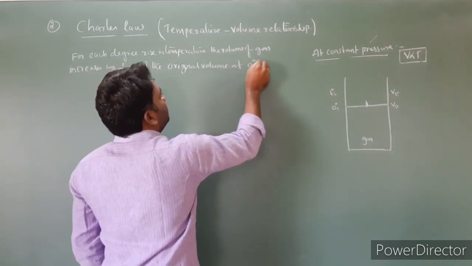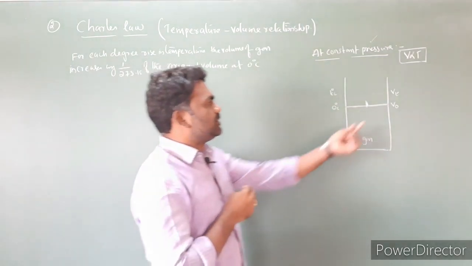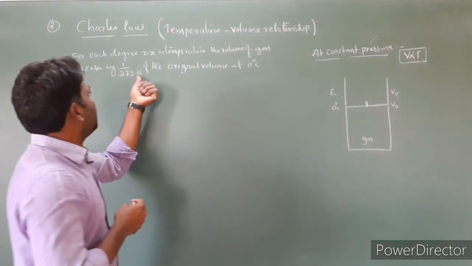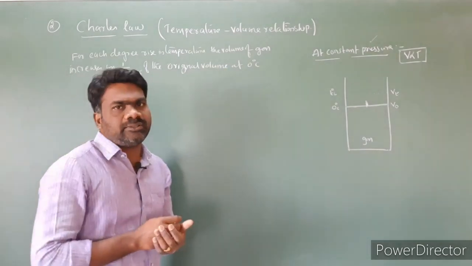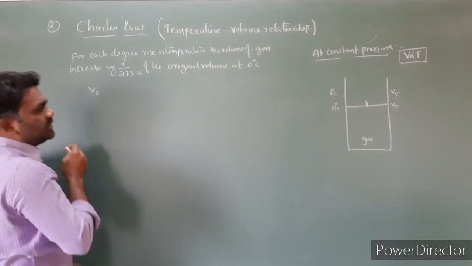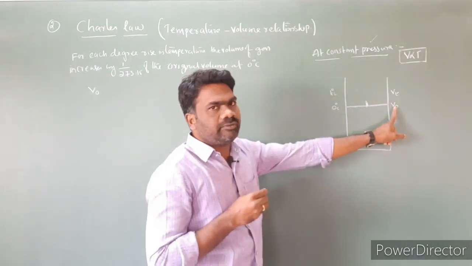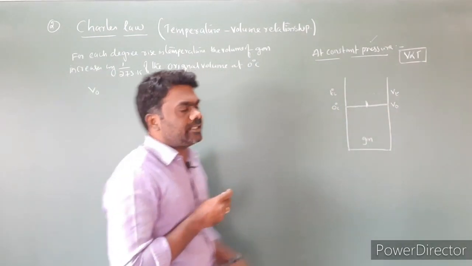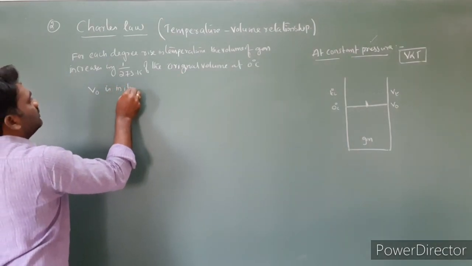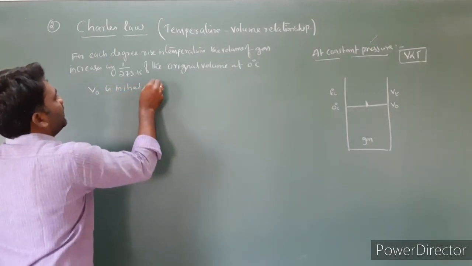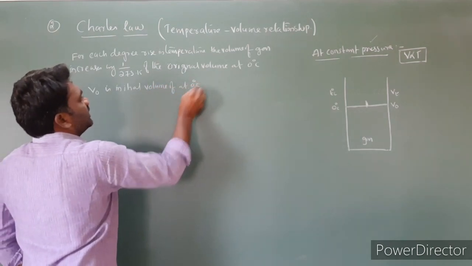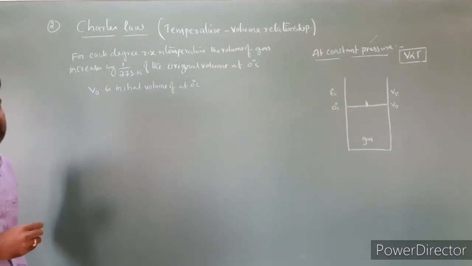At 0 degrees centigrade, V0 is the original volume. As temperature increases, the volume increases by 1/273.15 of the original volume at 0 degrees centigrade. Next, V0 is the initial volume of the gas at 0 degrees centigrade.